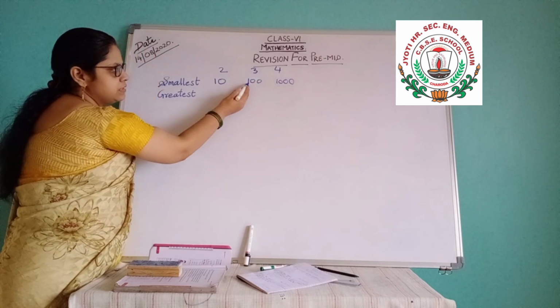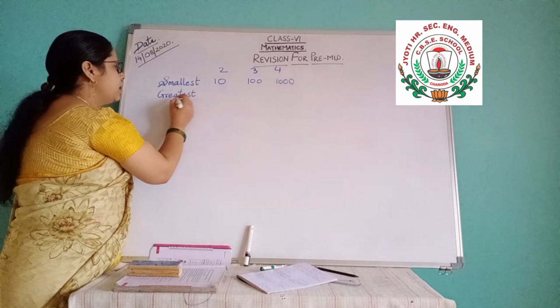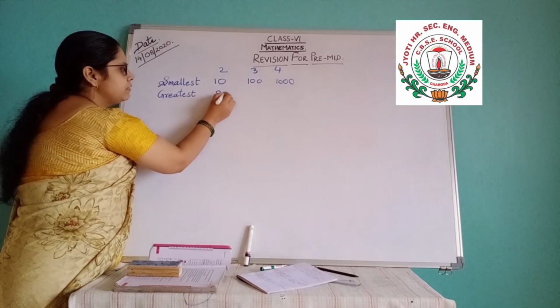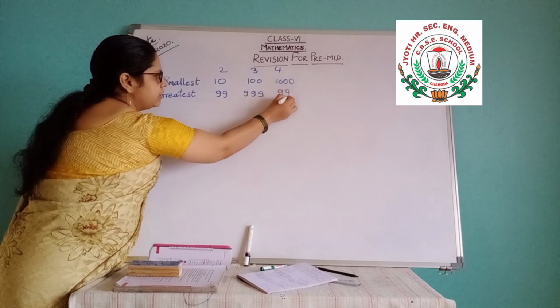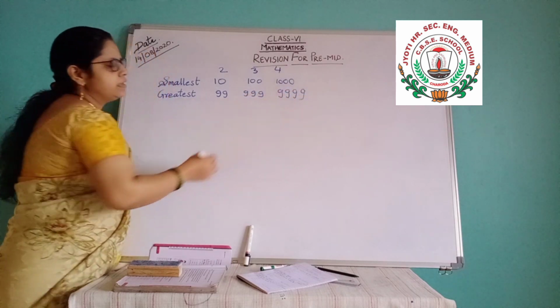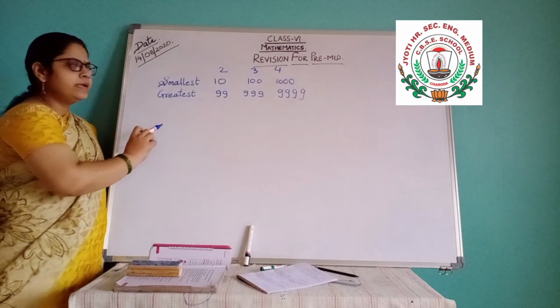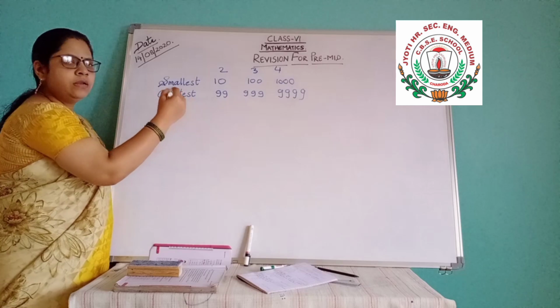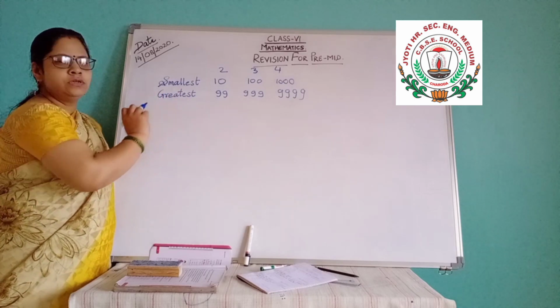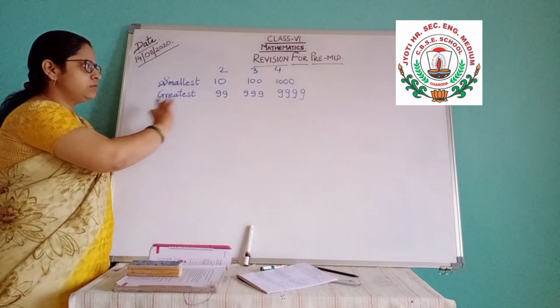This is 4 digit, this is 3 digit, this is 2 digit. And for the greatest, you will have 99, 999 and 9999, like that. So wherever you are asked greatest, you will take 9s, and wherever you are asked smallest, you will take 1 and then 0s, because 0 is not coming in front.